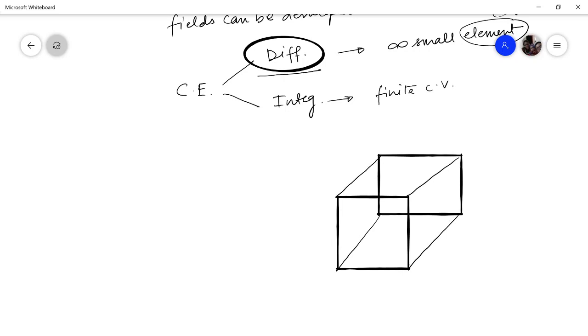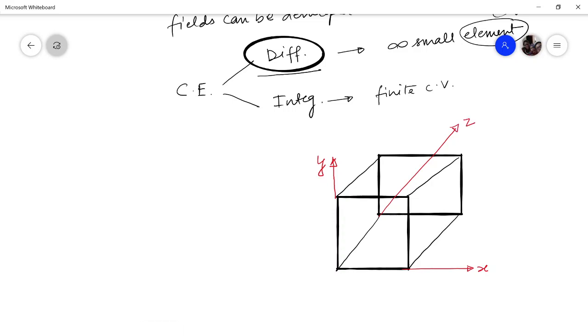Let us say this is my x-axis. I'm deriving this in rectangular Cartesian coordinates, so this is the y-axis and this axis is the z-axis.